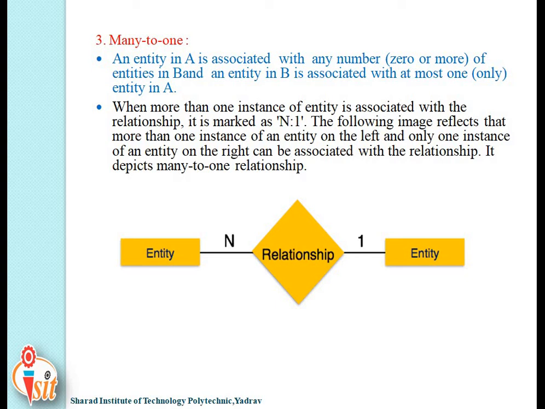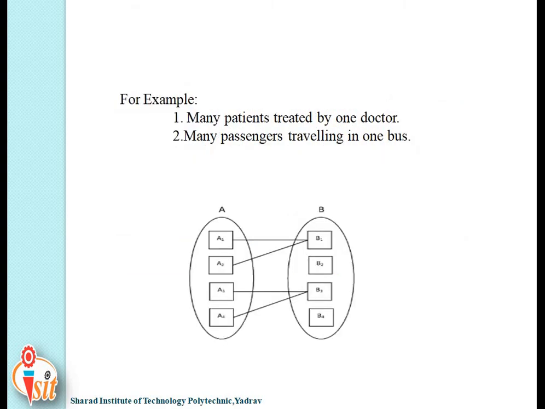Here you can see entity set A and entity set B, where an entity in A is associated with at most one entity in B, but an entity in B can be associated with any number of entities in A, that is 0 or more number of entities in A. This is a many to one mapping cardinality.